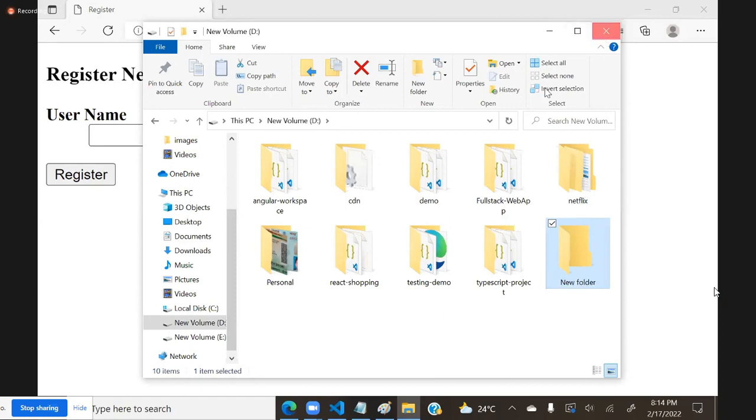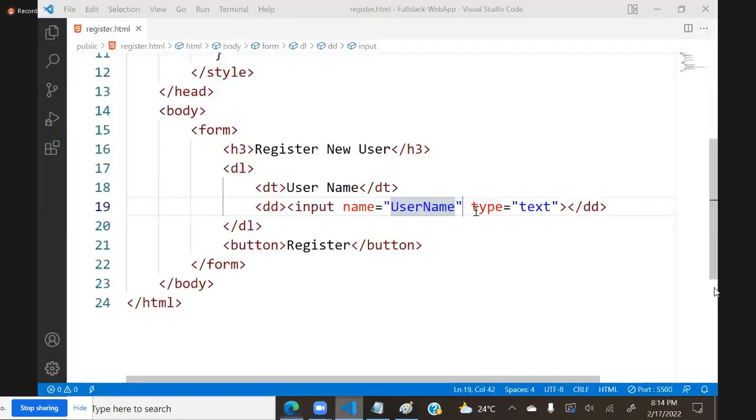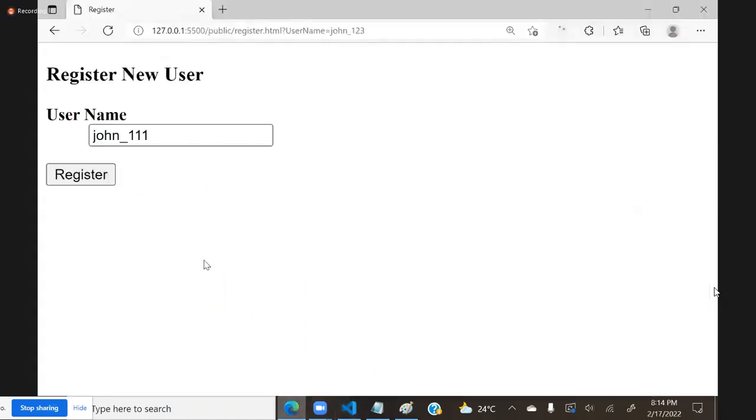So how do we configure the values here? We just define value. Value is equal to something like John underscore 111, and you can see it comes like this. If I submit, it will submit that value. If you want, you can change the complete value. But whenever the page refreshes or loads, automatically it will come with that default value. So I want some default value to display inside the text box.